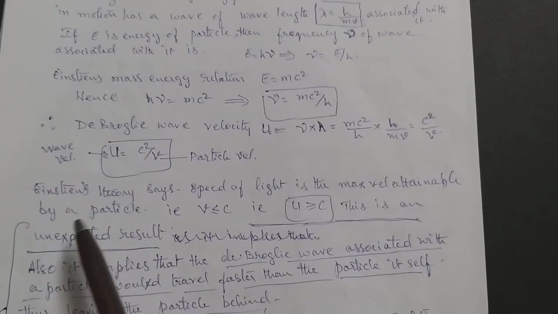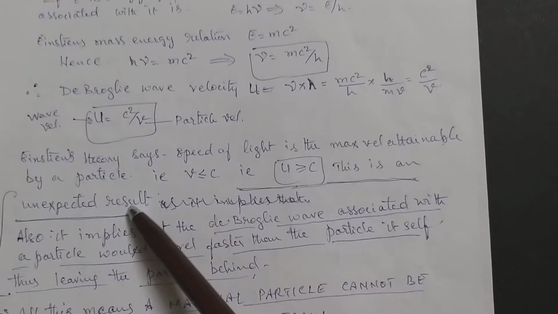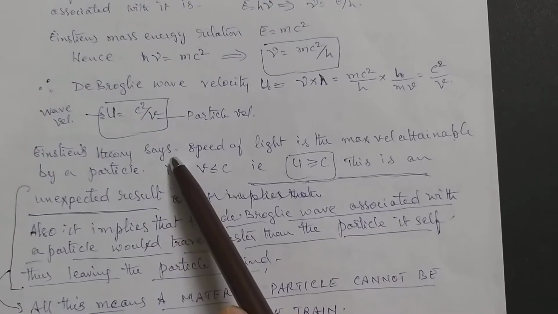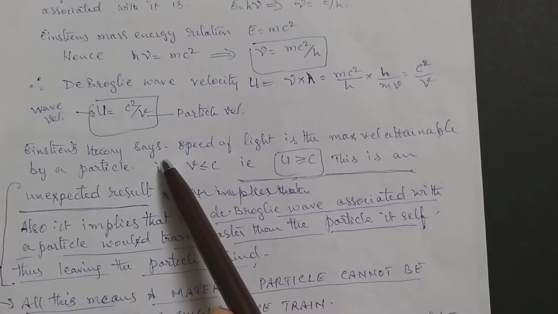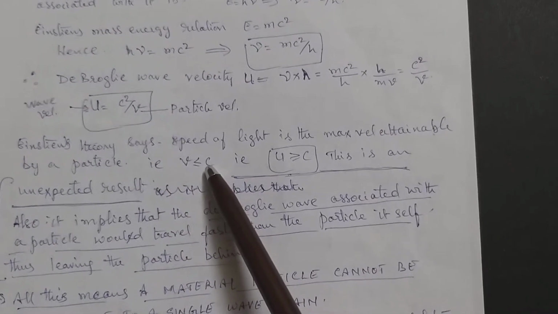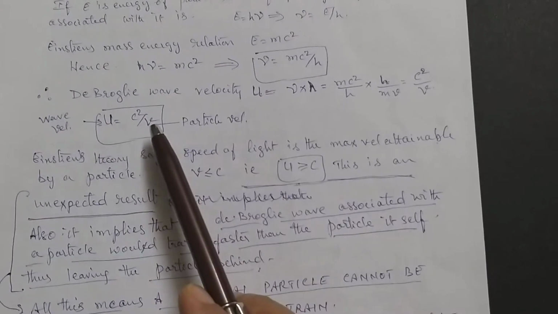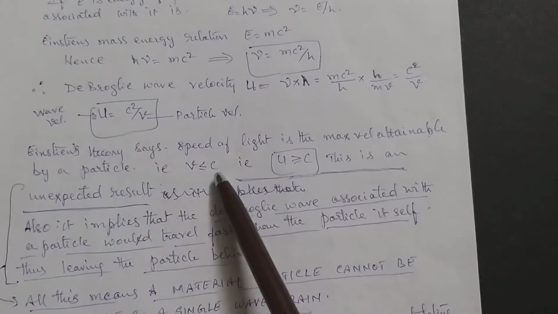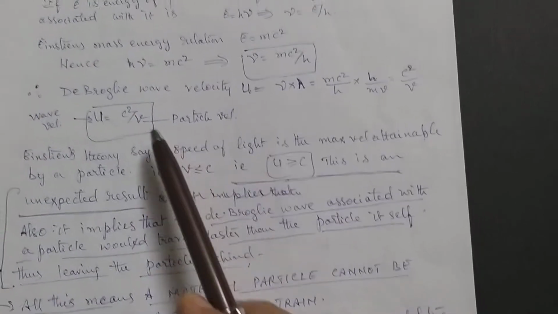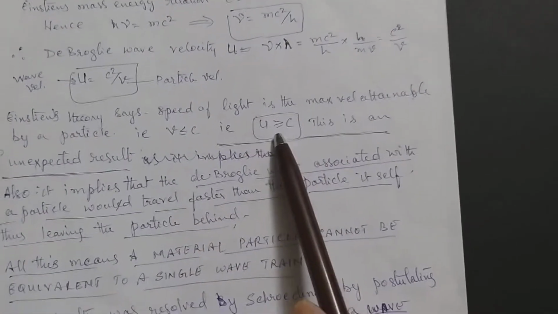Now Einstein's theory of relativity says that the maximum velocity any particle can have is the velocity of light, and it is constant. So, the velocity of the particle must definitely be less than c. If v is less than c, then u will be greater than c.